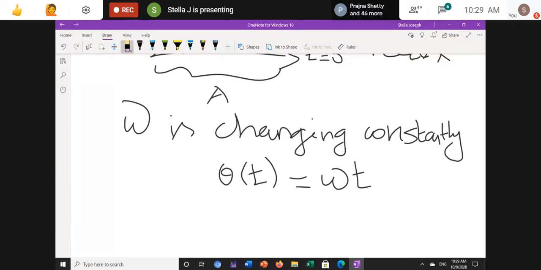But what happens if it is changing? If it is not constant, that is our FM wave, because omega is not constant. Angular velocity is continuously changing here.